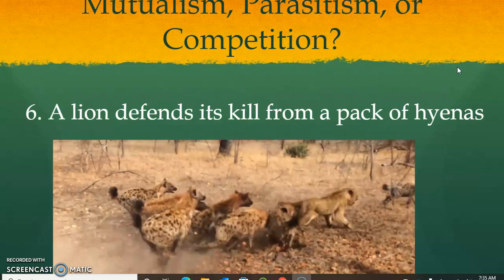A lion defends its kill from a pack of hyenas. You're going to find what it is.